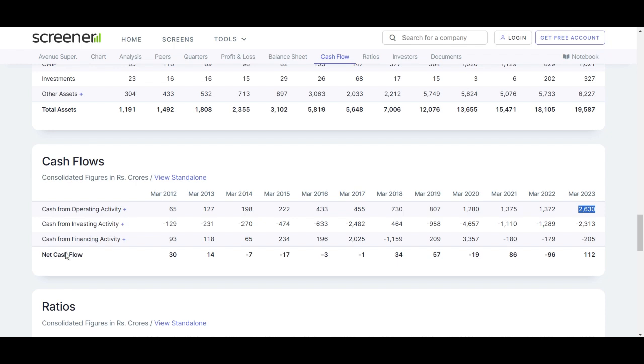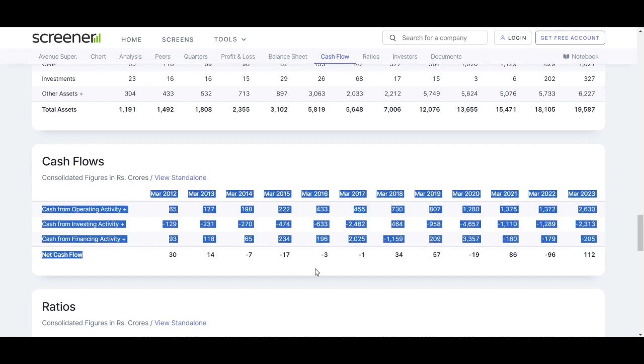So net cash, if you talk about the net flow derived from the sum of the operating, investing, and financing activities, showcases the overall cash movement. DMART exhibited a positive net cash flow, indicating a healthy overall cash position and operational efficiency.